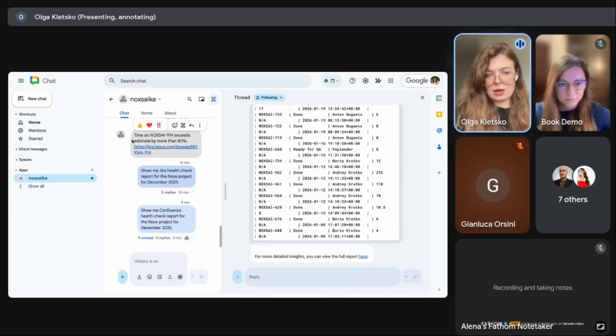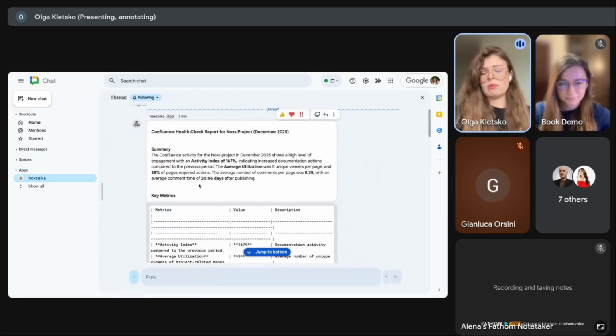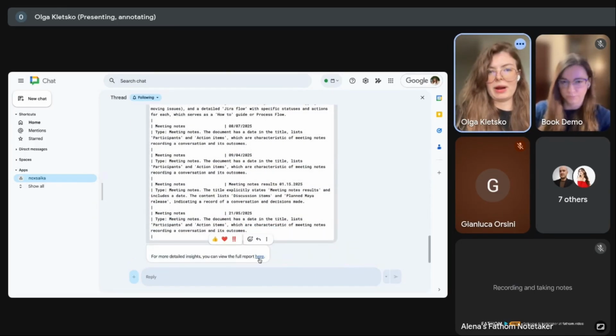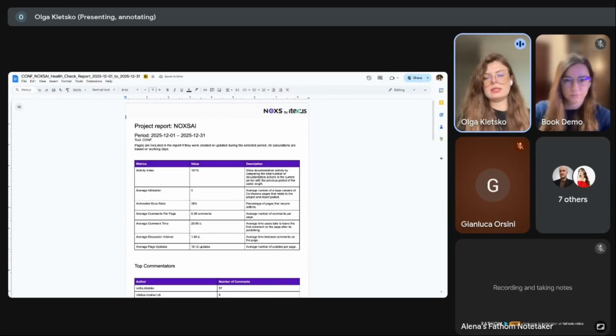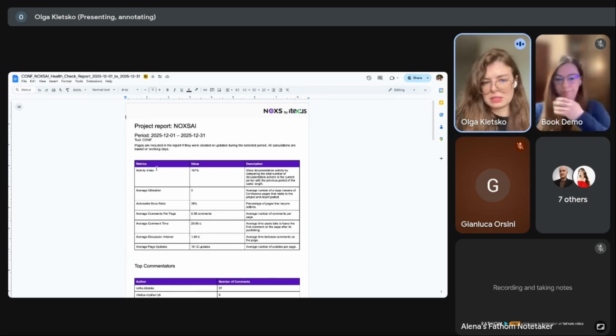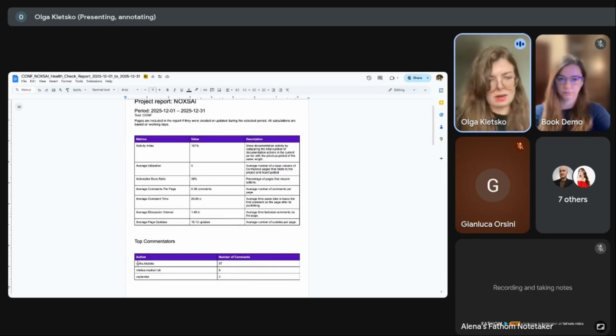And if we return to our chat, we can see that Noxs already answered us about the Confluence report. The Confluence report is a bit more complicated because not all managers, not all team members review it in detail, because it's maybe not so common practice. But we also think that it's a good place to review how people are involved in work, how updated documentation is. And here we also have some specific metrics that relate to documentation that show us how each team member is involved.